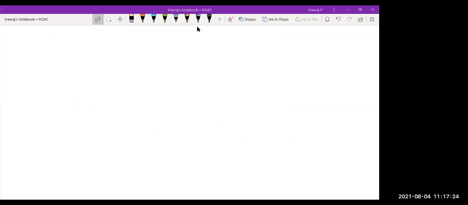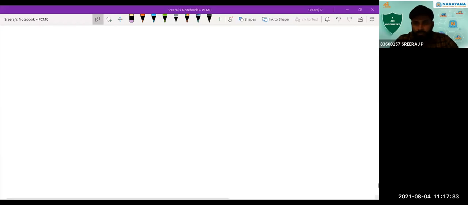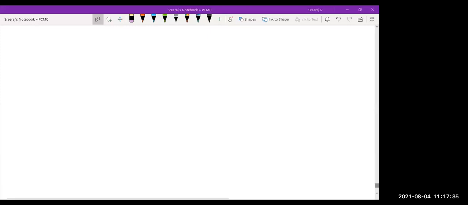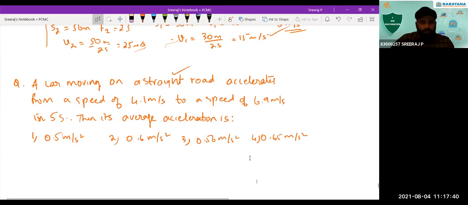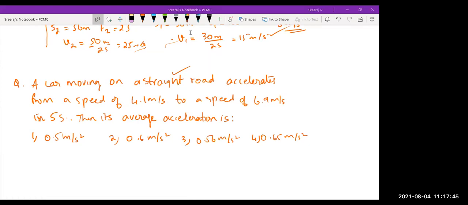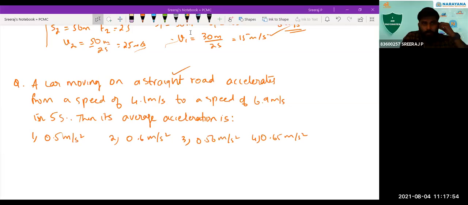Sir, is it 0.56 meter per second square? Let others also complete. Sir, 0.56, because only one time interval is given, that is delta t. So delta t will be 5 seconds itself, sir. Hold on a moment. 0.56.